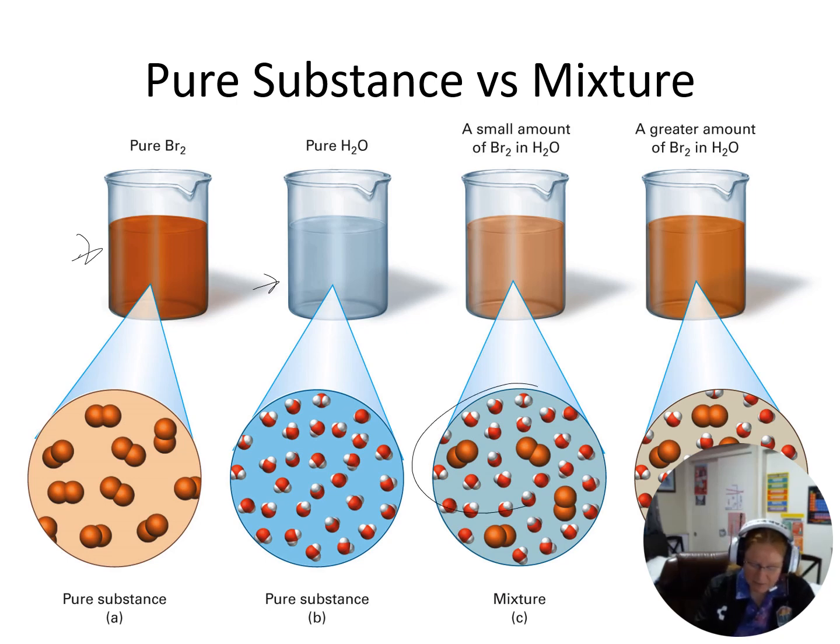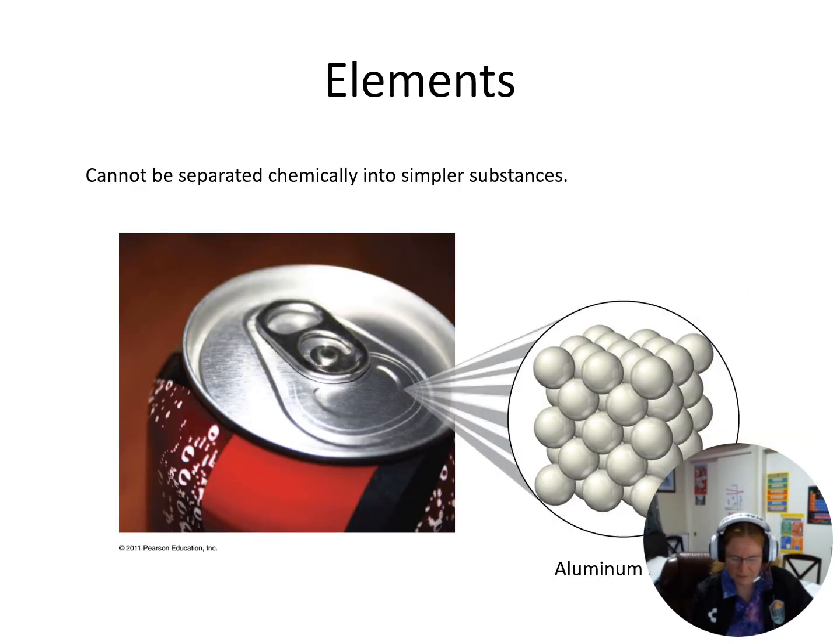On the particulate level, I can visualize it. Here's water, here's water, here's water, here's bromine, here's bromine. So this would be a homogeneous mixture, because we can't tell it apart with our naked eye. But if I add more bromine to it, then the color deepens because now I've made a more concentrated mixture.